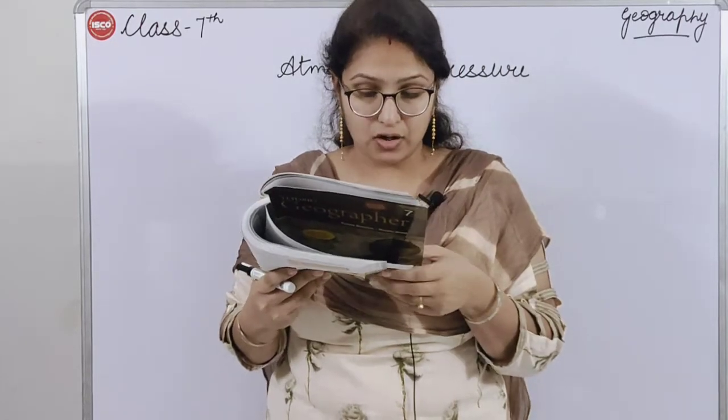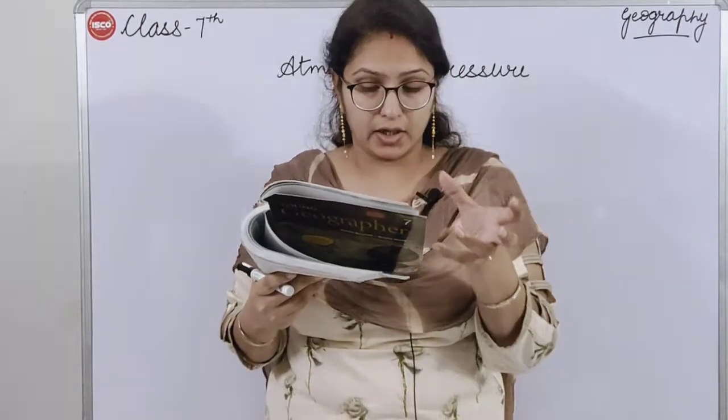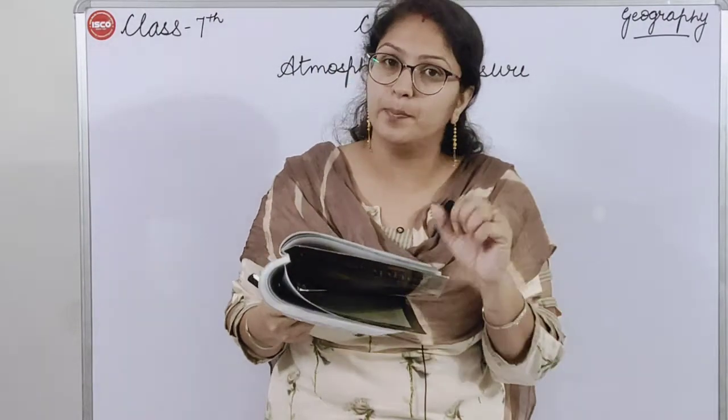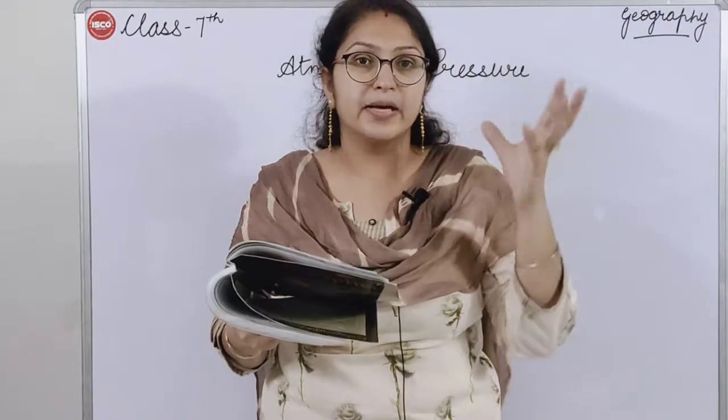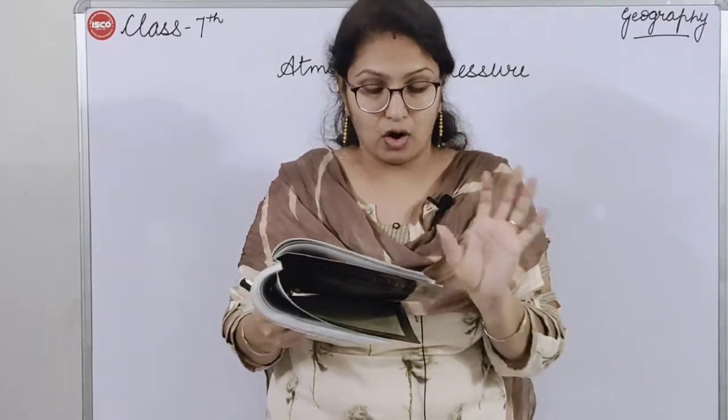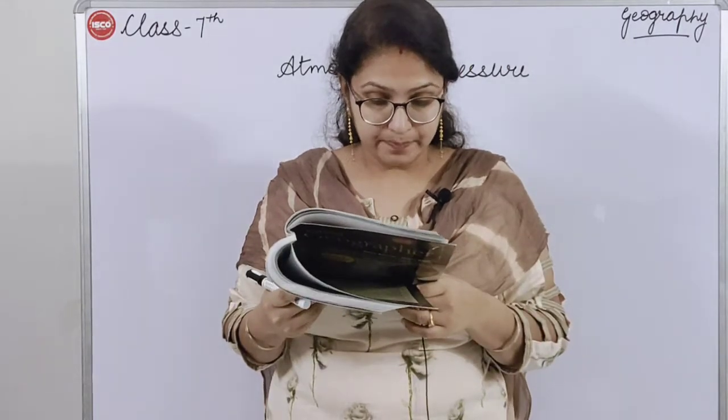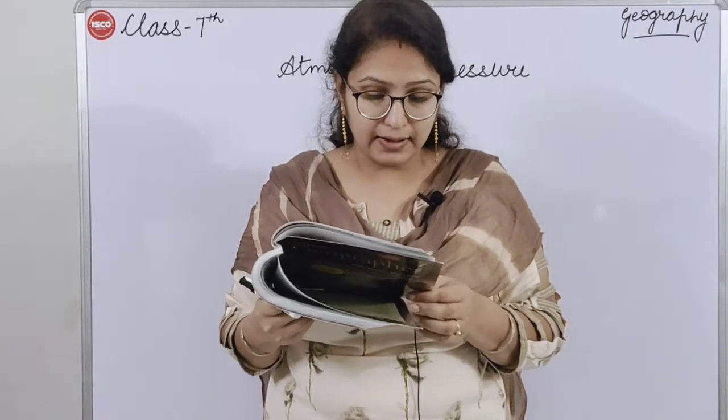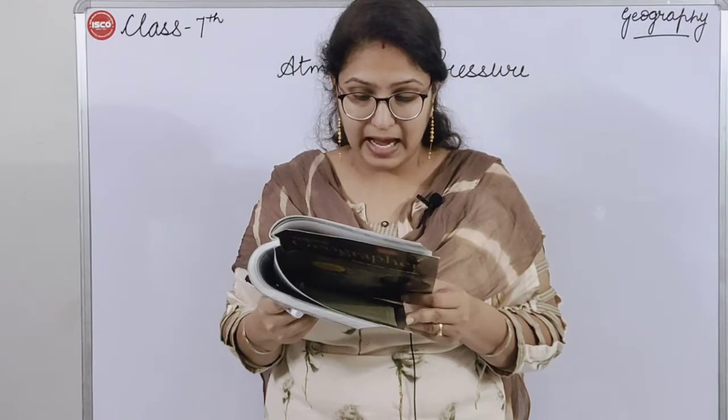Self-record means it keeps an automatic record if there is a change in atmospheric pressure. Sometimes the pressure is more, sometimes the pressure is less, so it keeps the record automatically. Then an imaginary line that joins all the places that have the same atmospheric pressure is called an isobar.